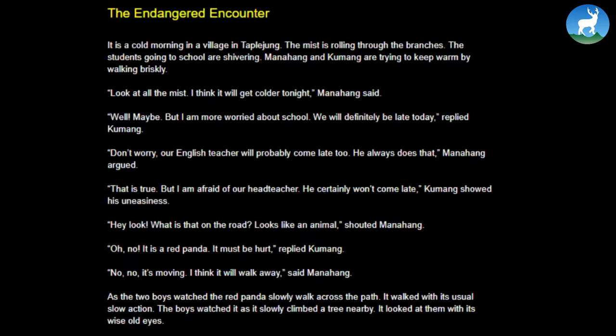The endangered encounter. It is a cold morning in a village in Taplejung. The mist is rolling through the branches. The students going to school are shivering. Manahang and Kumang are trying to keep warm by walking briskly. "Look at all the mist. I think it will get colder tonight," Manahang said. "Well, maybe, but I'm more worried about school. We'll definitely be late today," replied Kumang.